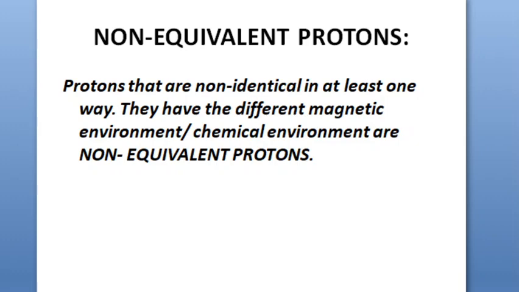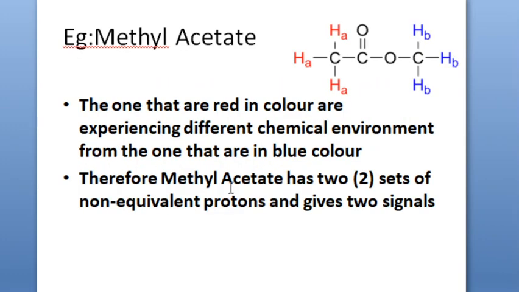Let us see one molecule. Look at this molecule of methyl acetate. So CH3 C double bond O CH3, that is your methyl acetate. In that methyl acetate, look at the environment around the red hydrogens. These red hydrogens are surrounded by C double bond O. So first they experience C double bond O and O. So magnetically they are close to what?